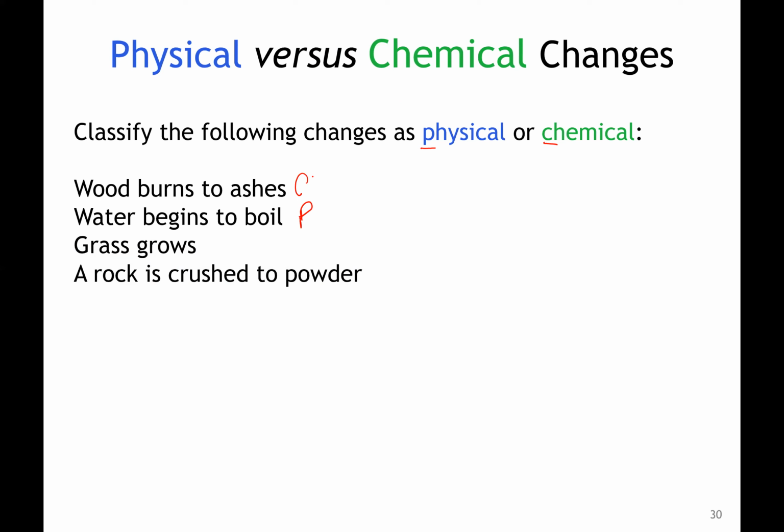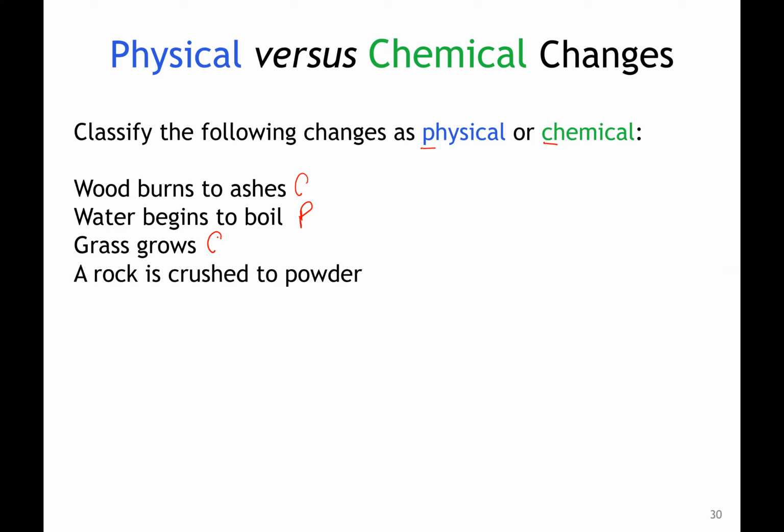When grass grows, is there something happening to allow the grass to grow? Yeah, so it is considered a chemical change. We could physically see that it's changing, but it involves a chemical change for it to grow.